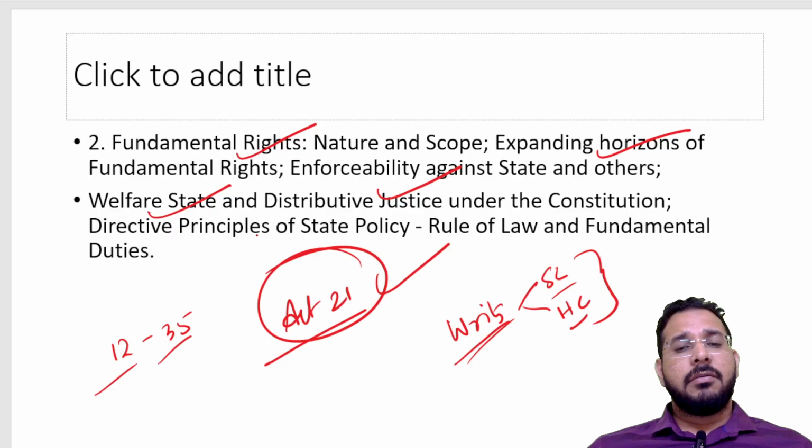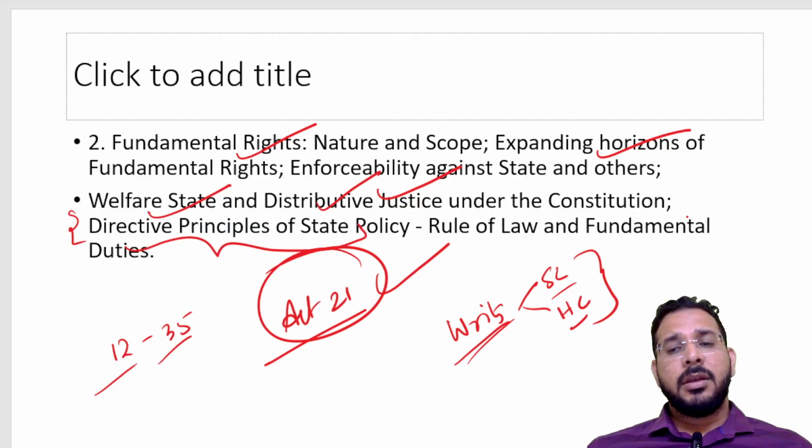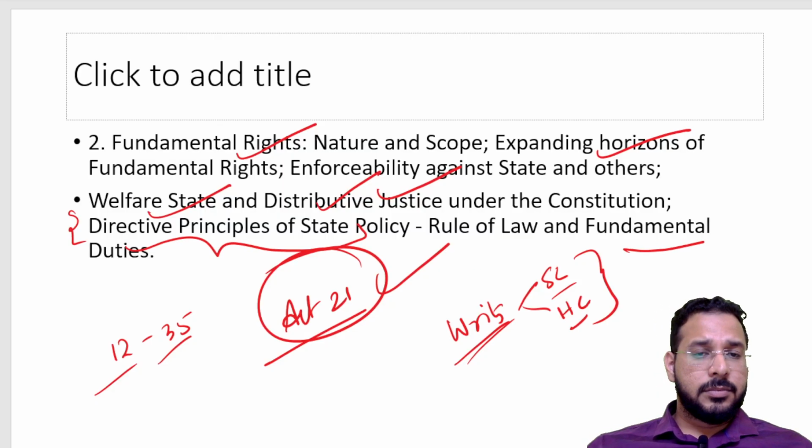Then we have the welfare state and distributive justice under the Constitution, which is present in our directive principles of state policy. Then we study fundamental duties.